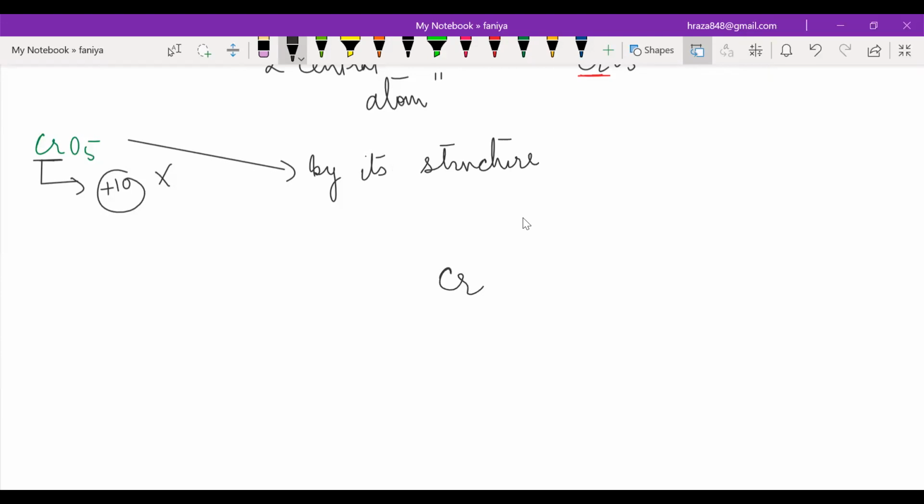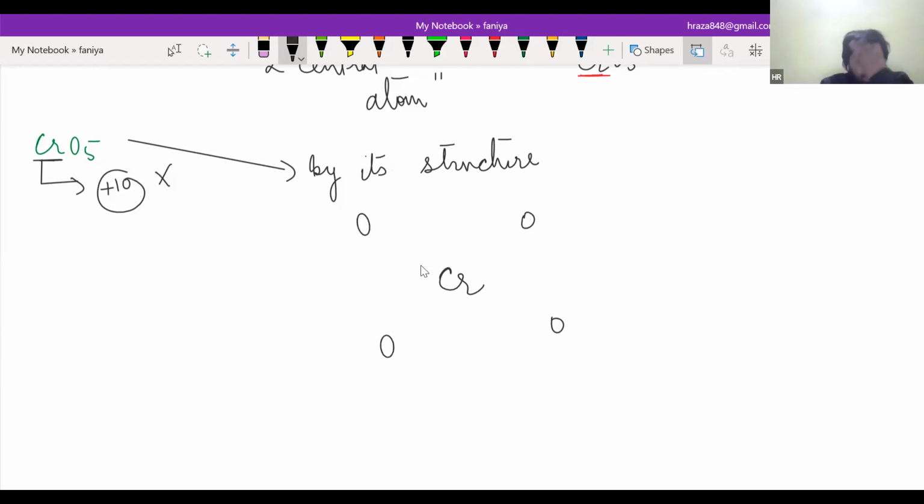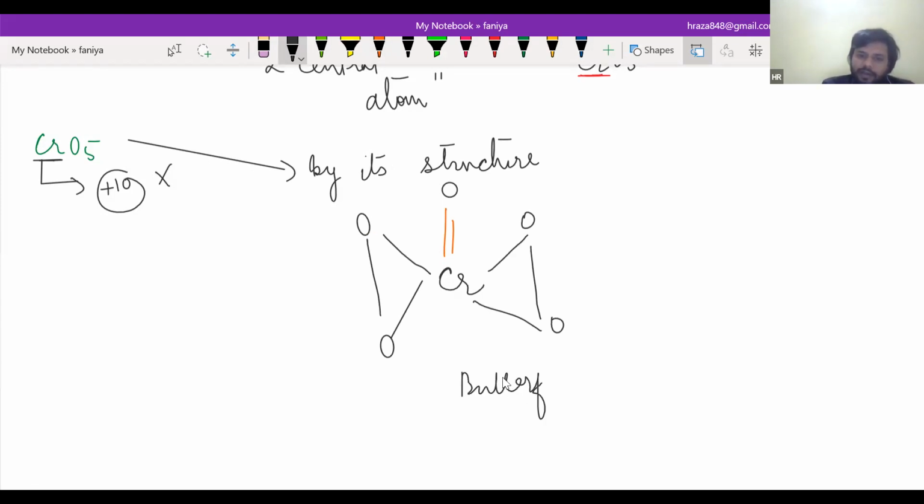What is its structure? CrO, O, and the structure is like this. The structure is known as the butterfly structure, and this is very important. Butterfly structure.